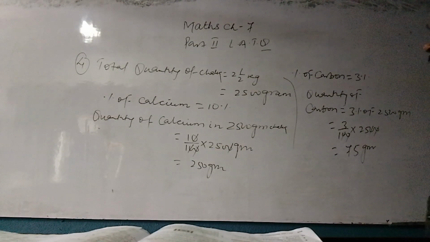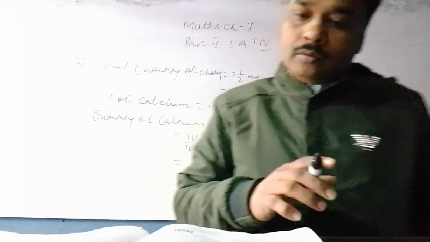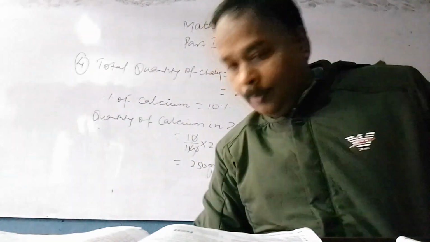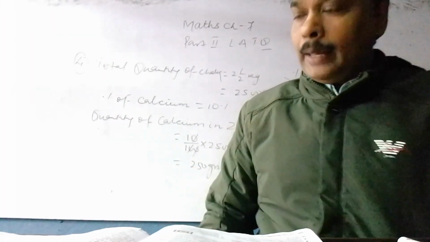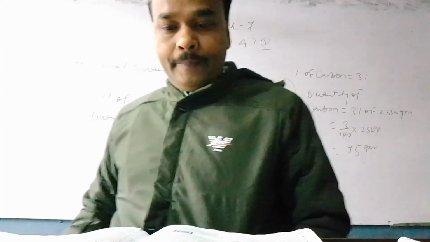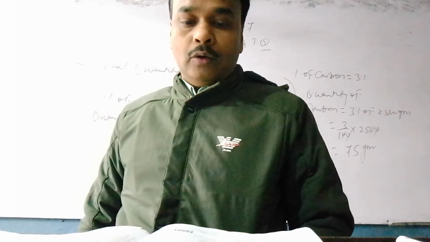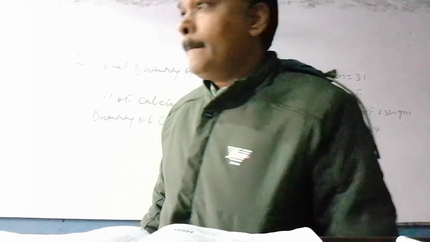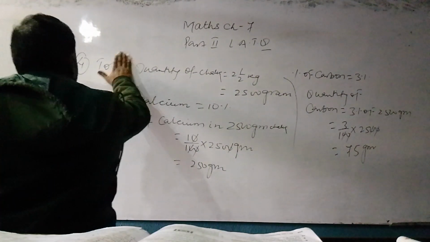Now see question number 5. 800 gram of mortar consists of 55% sand, 33% cement and rest lime. What is the mass of lime in mortar?